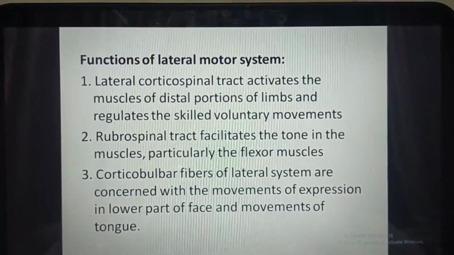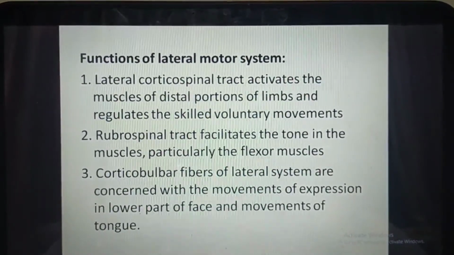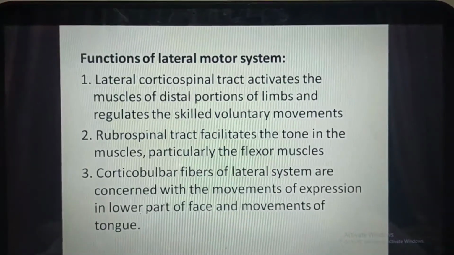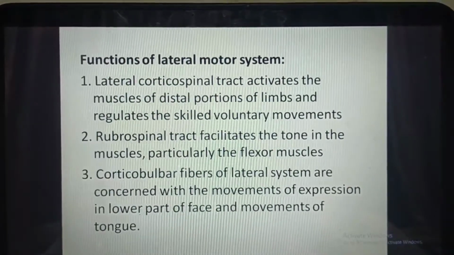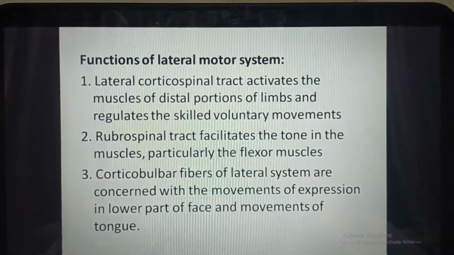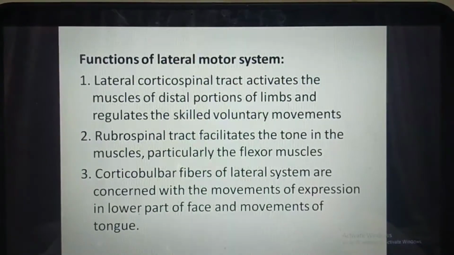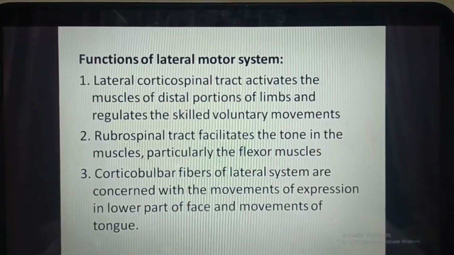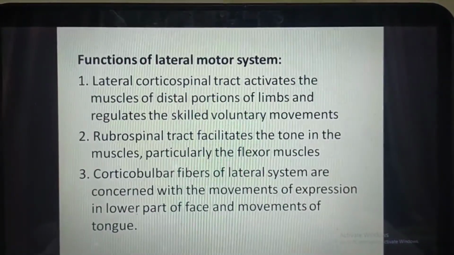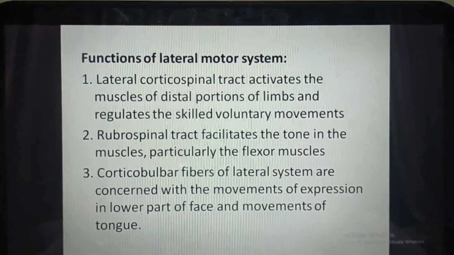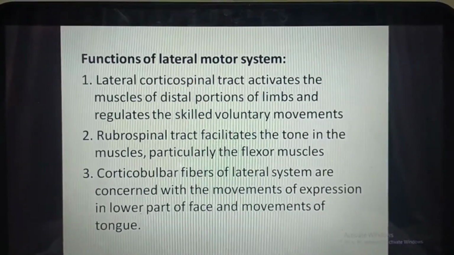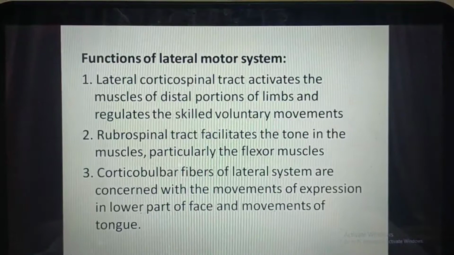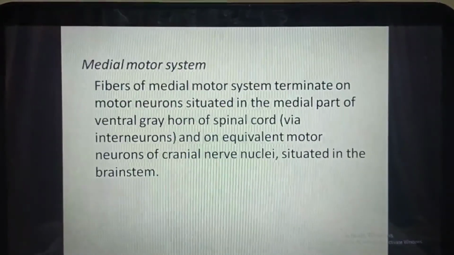Now we'll see the functions of the lateral motor system. Lateral corticospinal tract activates the muscles of distal portion of limbs and regulates the skilled voluntary movements. Rubrospinal tract facilitates the tone in the muscles, particularly the flexor muscles, and corticobulbar fibers of lateral system are concerned with the movements of expression in lower part of the face and movements of the tongue.